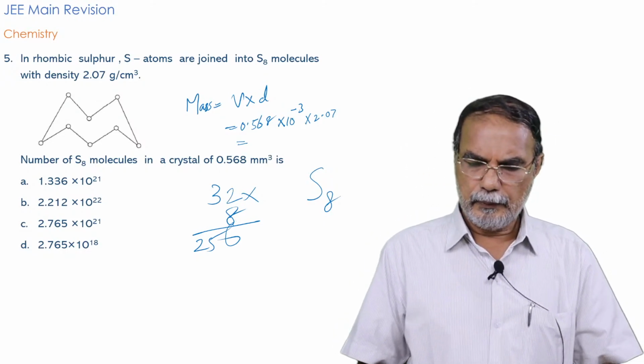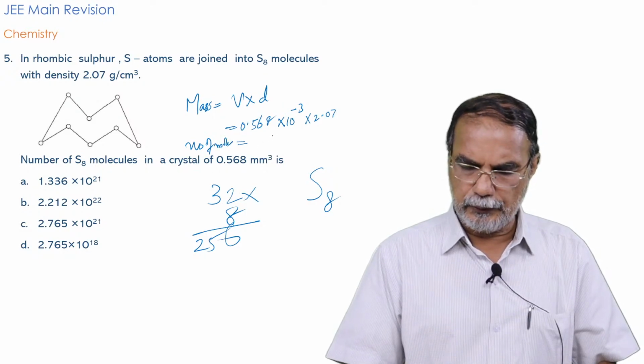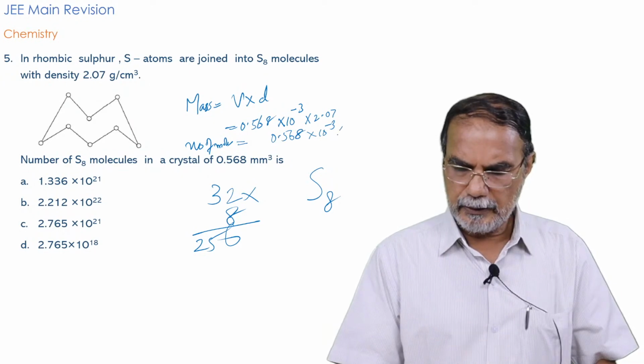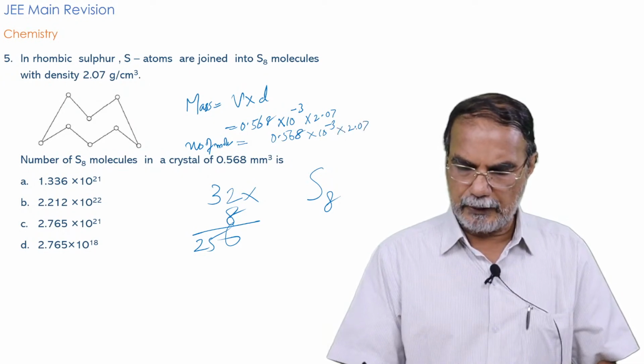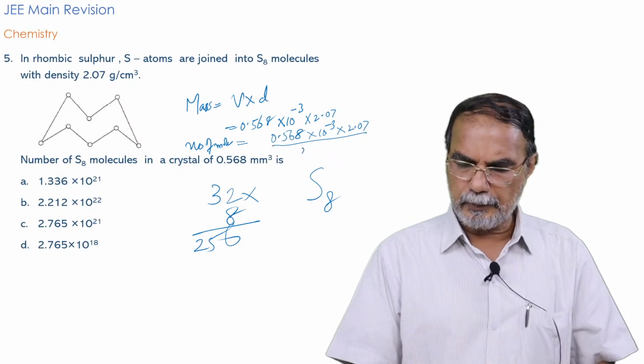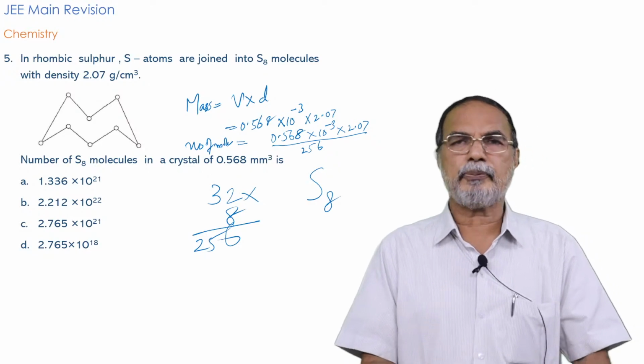So the number of moles is equal to 0.568 into 10 raised to minus 3 into 2.07 gram, divided by the gram molecular mass, that is 256. That will be equal to the number of moles.